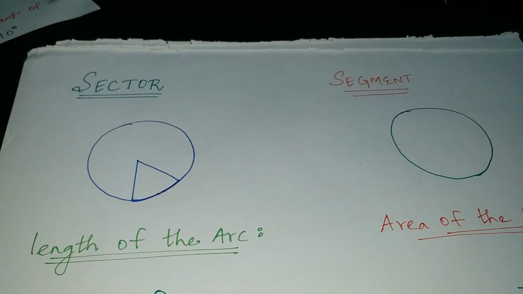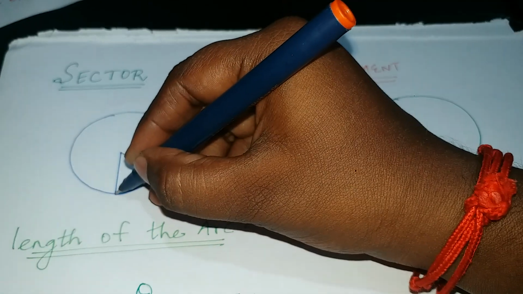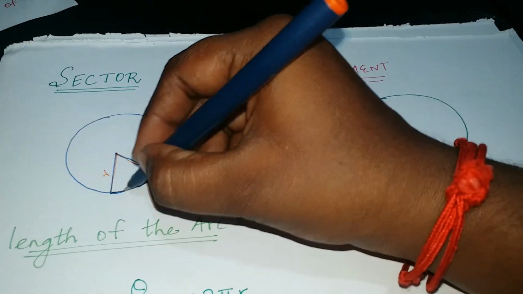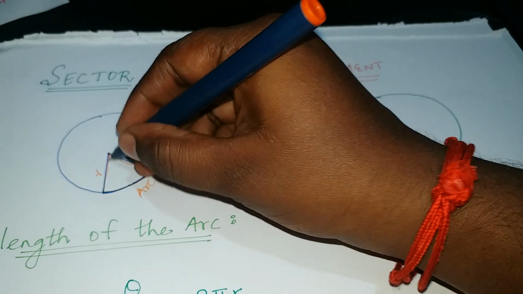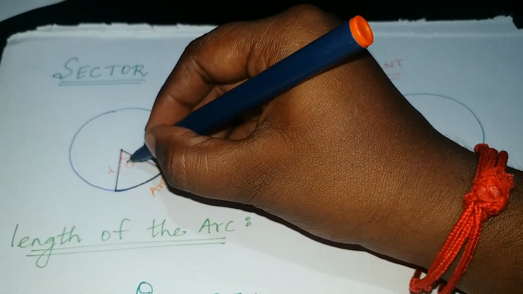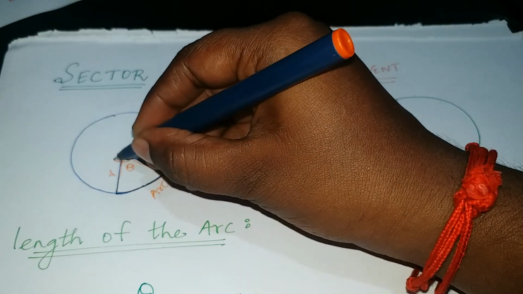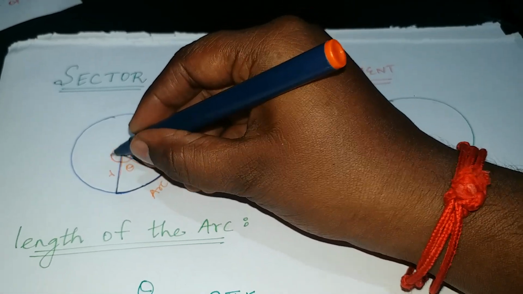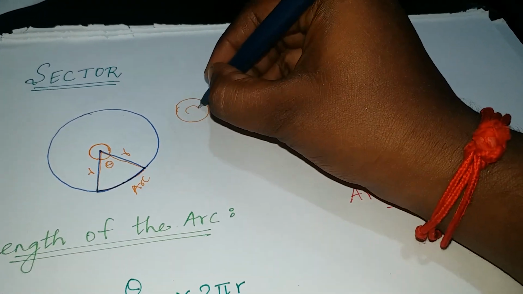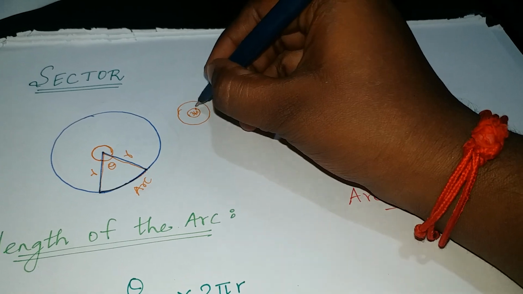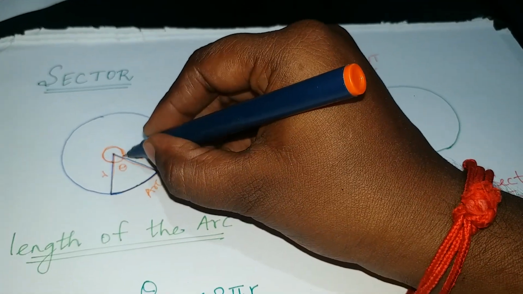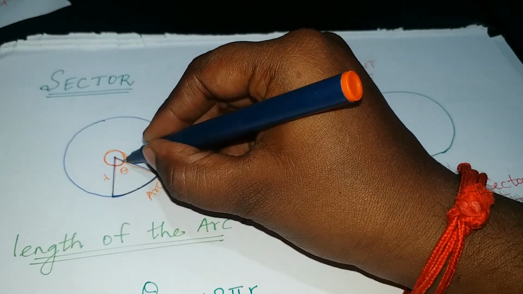Okay, this is an arc, and this is nothing but radius. This is nothing but radius. This is arc. So this one is called sector, and this sector has a theta. Okay, this is another form, because in one circle, the full form is called 360 degree. In this 360 degree, I am neglecting this theta alone.